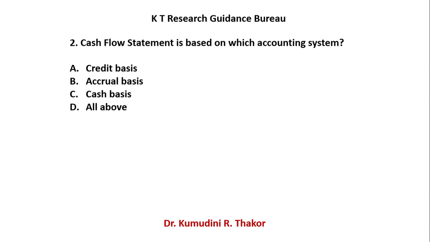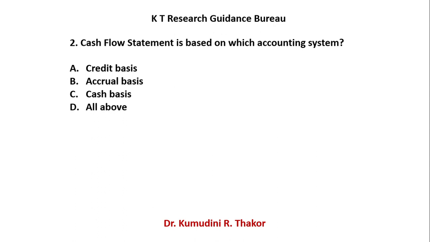Second question is about accounting system. What is the question? Cash flow statement is based on which accounting system?